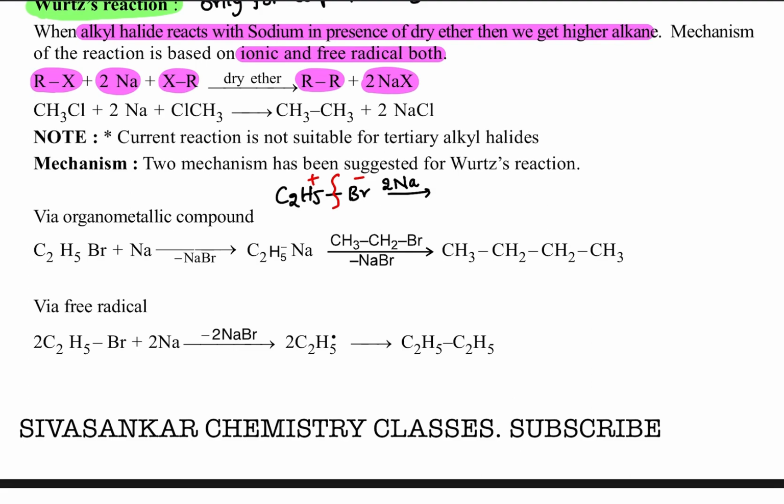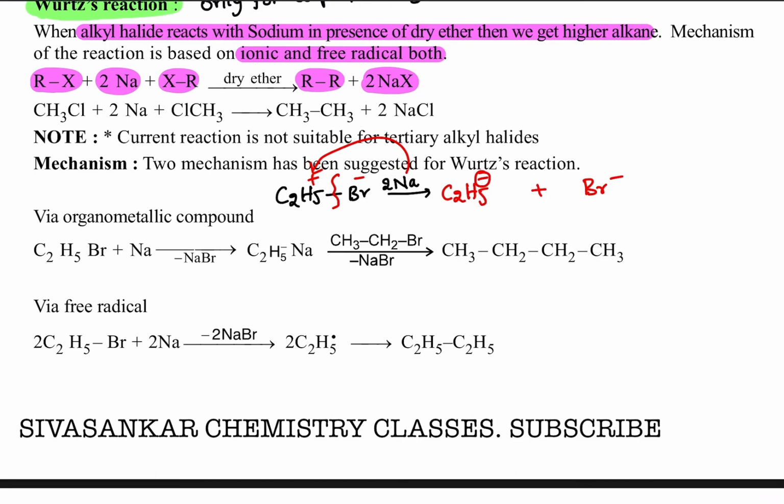After getting negative and positive charges, the two sodium atoms donate electrons to the ethyl part. One sodium atom can donate one electron, so two sodium atoms donate two electrons. When they donate electrons to the ethyl carbocation, it is converted into the carbanion, C2H5 minus, plus Br minus. How did we get C2H5 minus?